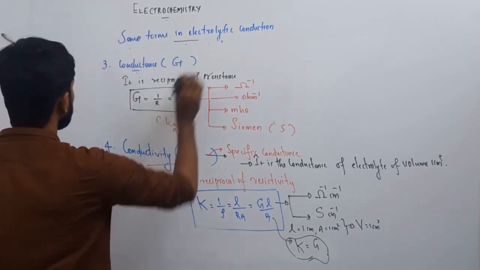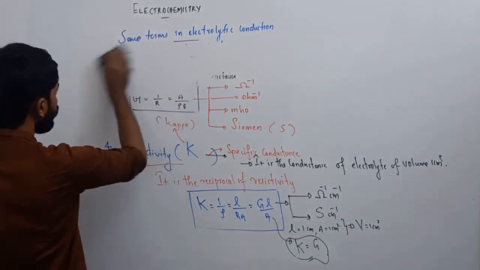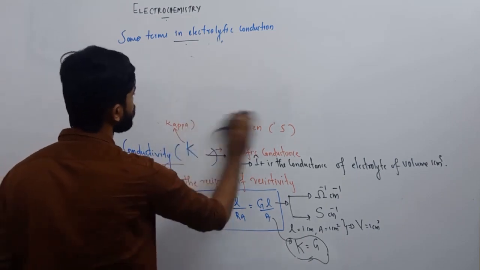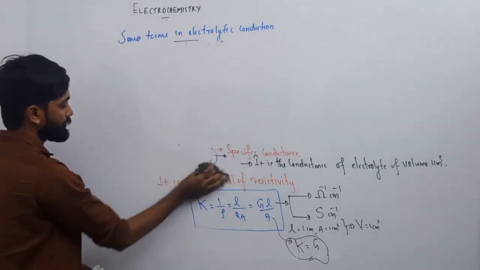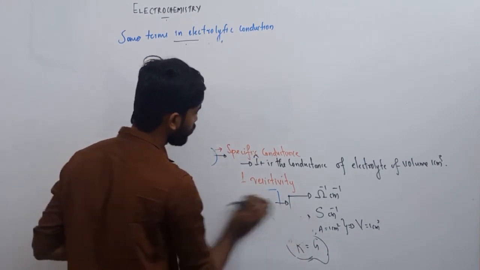So let me discuss how we can measure the resistance of a solution using a conductivity cell. I'll give you a clear picture about it.